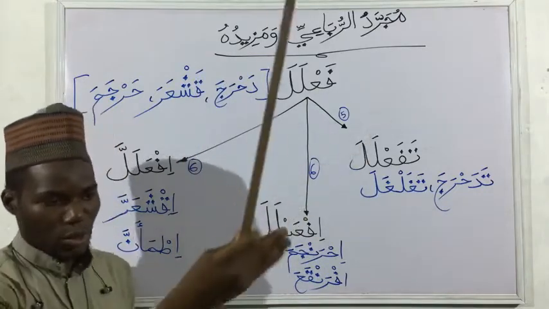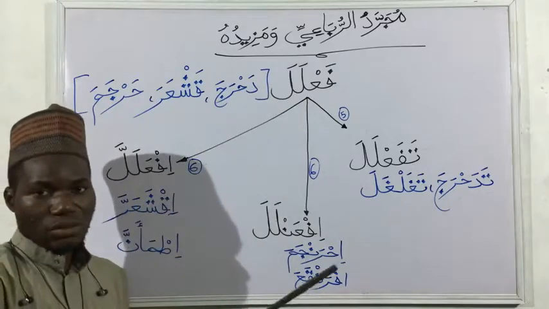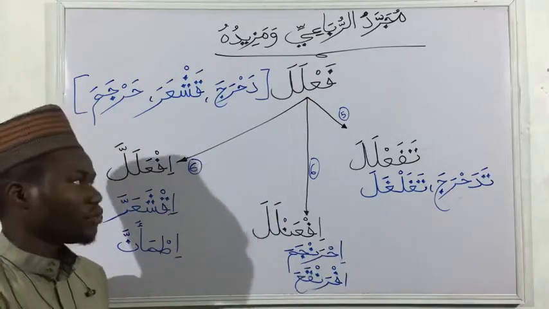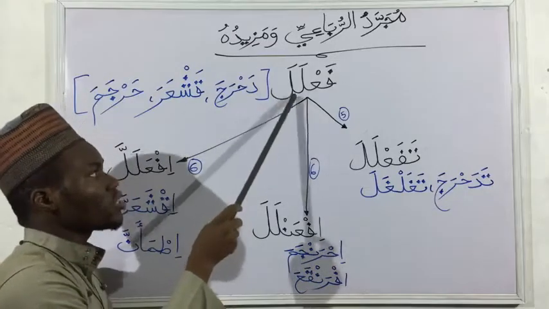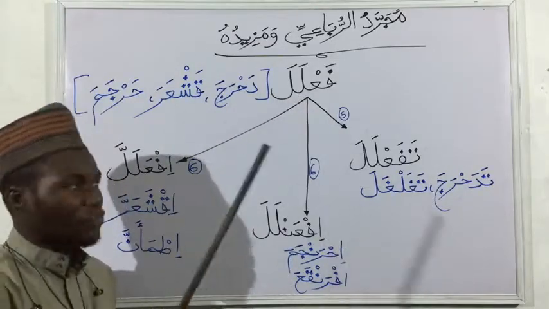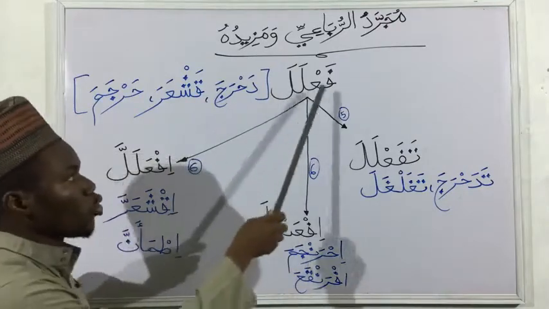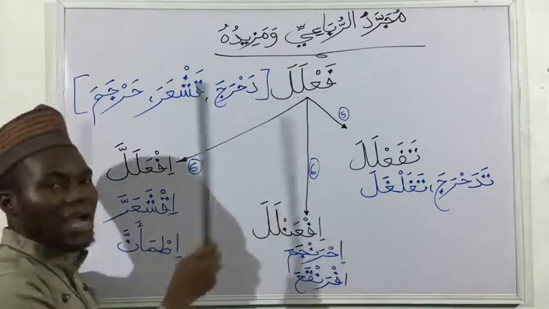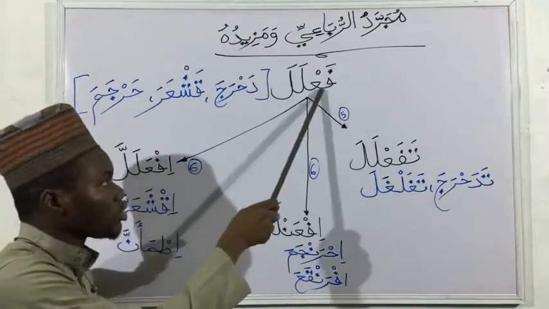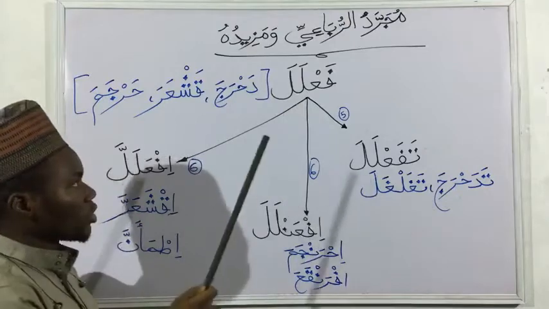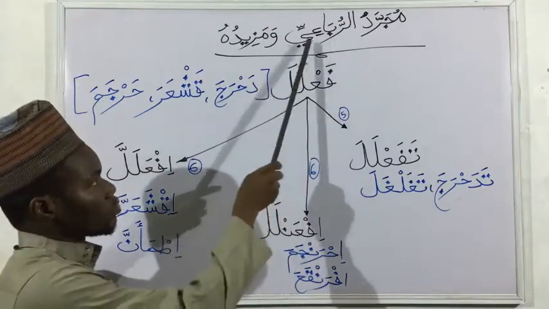Before now, about some classes away, we treated Mujarrad and Mazid. So I hope it's still fresh in our minds. Like we said, in the Rubai verbs, only fa'lala is Mujarrad, meaning the whole of the letters are the root letters. You cannot remove one, it will spoil it. You can't append to it. So all these letters are its root letters. Okay? Now, so this is the Mujarrad Rubai.